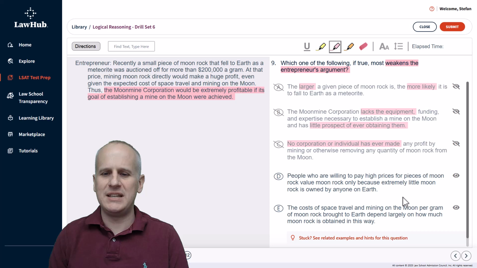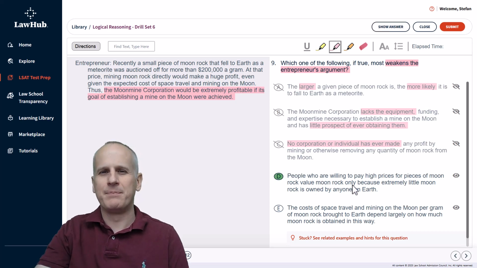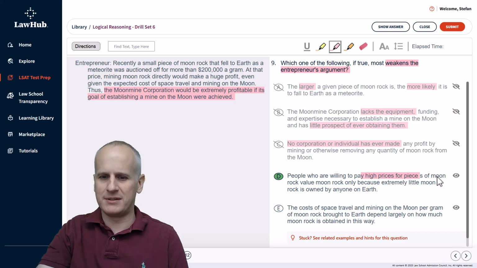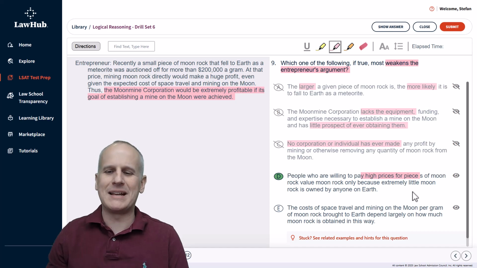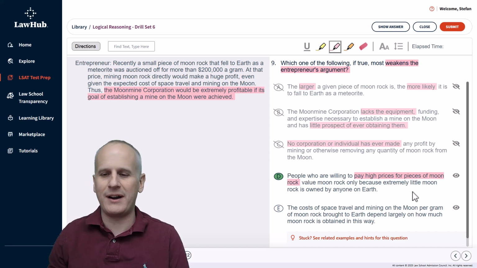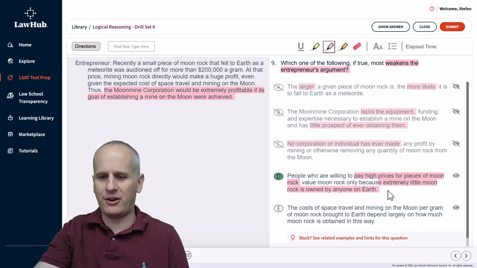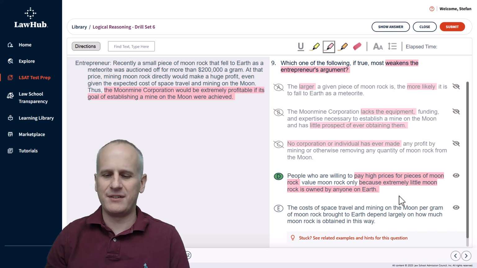Then choice D, people who are willing to pay high prices for pieces of moon rock value moon rock only because extremely little moon rock is owned by anyone on Earth. Well, ding, ding, ding, this is exactly the supply and demand concept that we mentally predicted. And so we've got that, pay high prices for pieces of moon rock only because it is extremely rare. So that is matching our prediction. So we should be able to proactively select D at this point. But for the purposes of this video, we'll take a look at choice E and find reason to eliminate it as well.